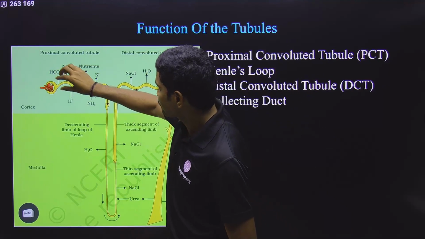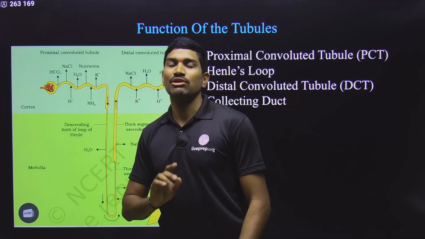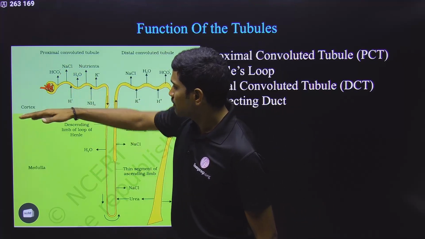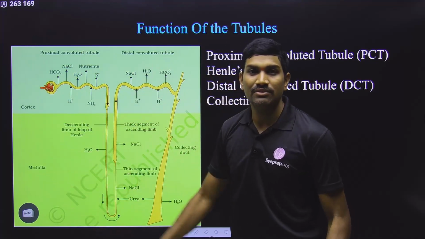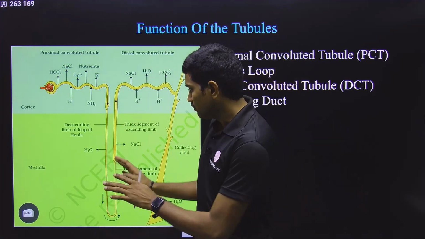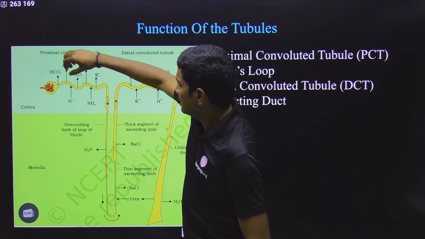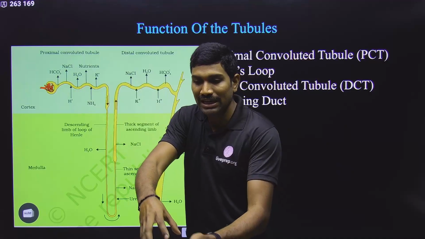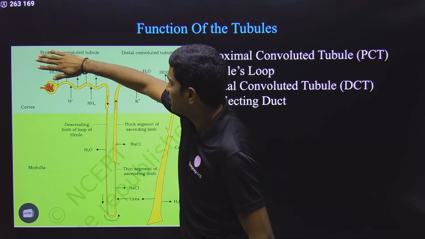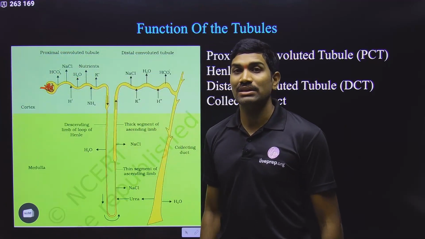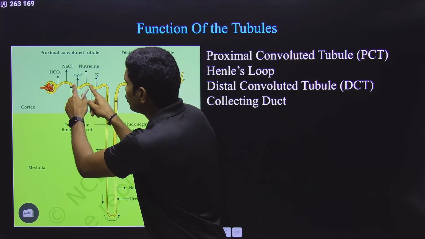After Bowman's capsule, the filtrate is coming into the proximal convoluted tubule. Yes or no? Please remember that the upper parts are present within the cortex, and this part is present within the medulla. These portions also you need to remember. Now observe this proximal convoluted tubule. These upper arrow marks are reabsorption. They are absorbing from the filtrate into the surrounding cells. Please observe this carefully. Now, what are these things? These arrow marks are going into the tube.